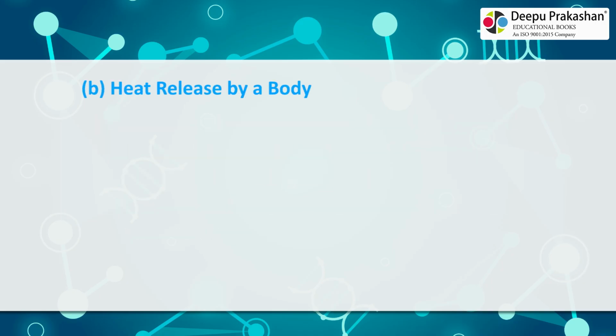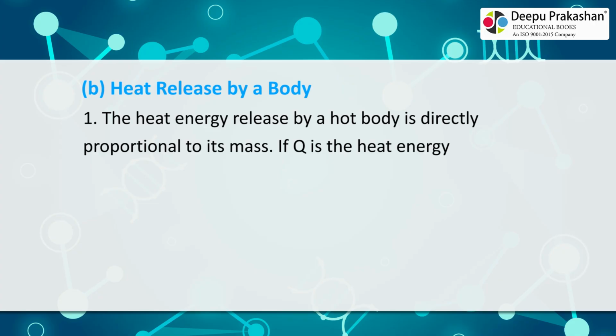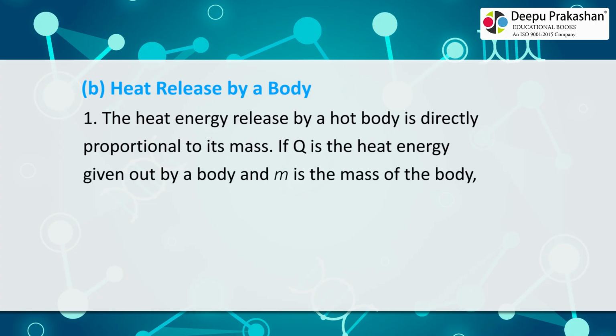B. Heat release by a body. 1. The heat energy released by a hot body is directly proportional to its mass. If Q is the heat energy given out by a body and m is the mass of the body, then Q is proportional to m.